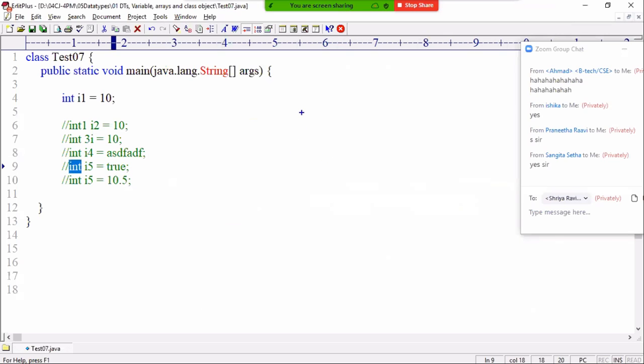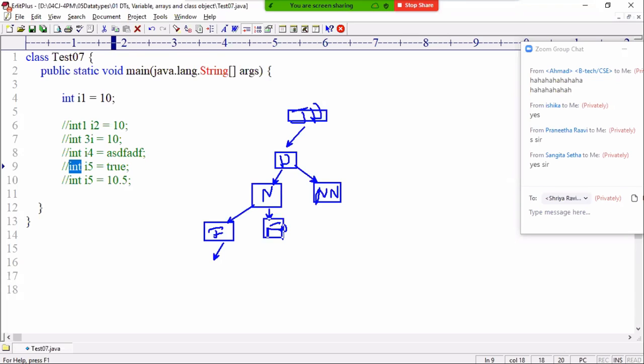In the data type chart, Java data types are divided into two types: primitive and non-primitive. Primitive data types are again divided into two types: numeric and non-numeric. Under numeric, what is there? Integral and floating point. Next, integral is again divided into two types: integer and character.